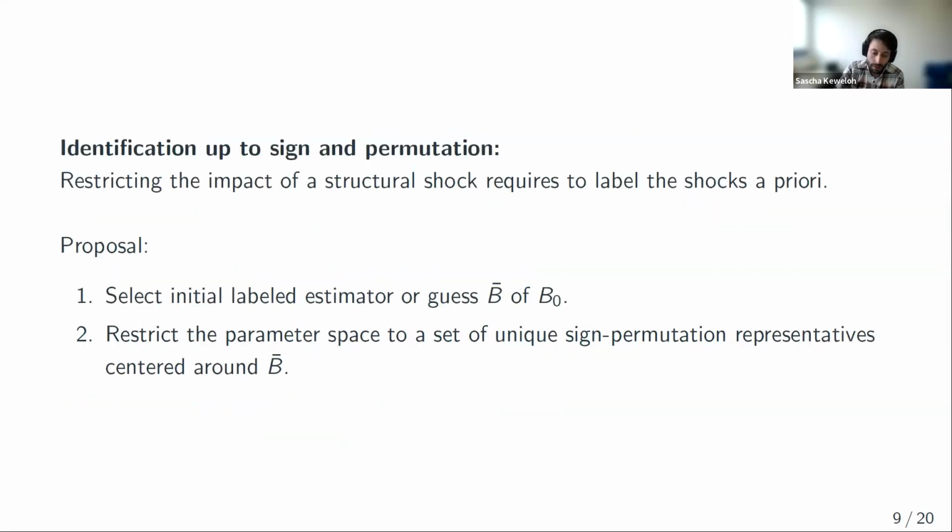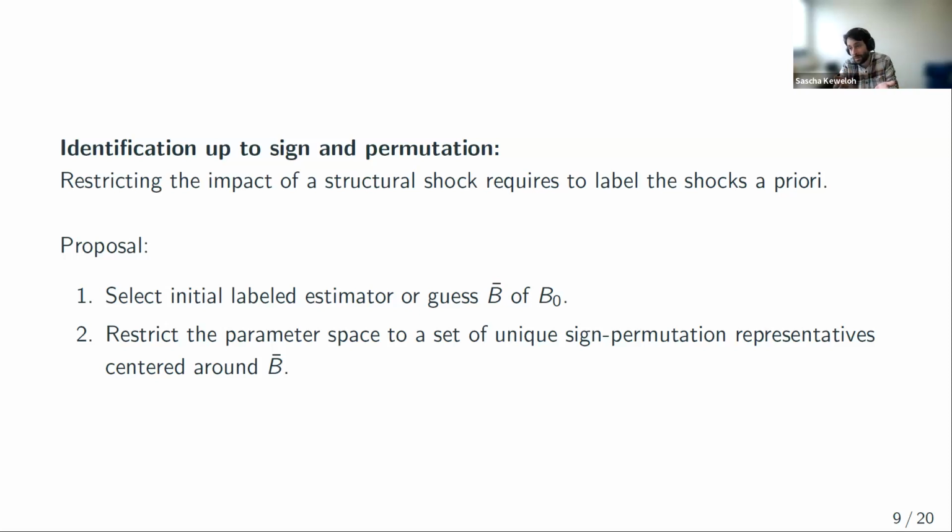There's one last thing I need to add. If we want to impose a restriction on the impact of a structural shock, well, then we need to label the shock a priori. Because if we want to, for example, impose a restriction on, let's say, the monetary policy shock, then I need to know, is the monetary policy shock the first shock, the second shock, or the third shock? Otherwise, I really don't know where to put the restriction.